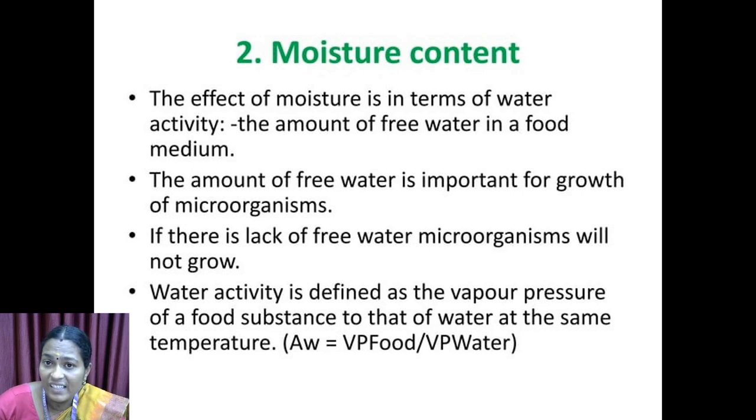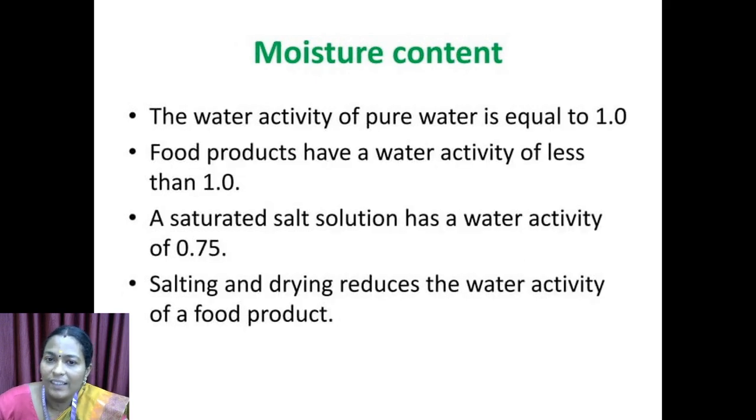Water activity is defined as the vapor pressure of food substance relative to that of water at the same temperature. Aw means water activity. Water activity is equal to vapor pressure of food divided by vapor pressure of water. The water activity of pure water is equal to 1. Food products have a water activity of less than 1. A saturated salt solution has a water activity of 0.75. Salting and drying reduce the water activity of the food product.